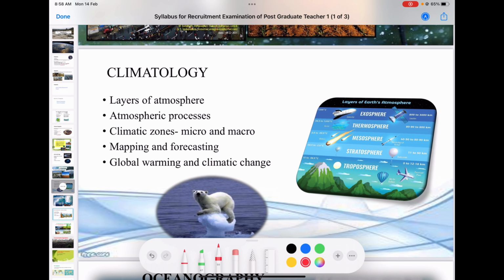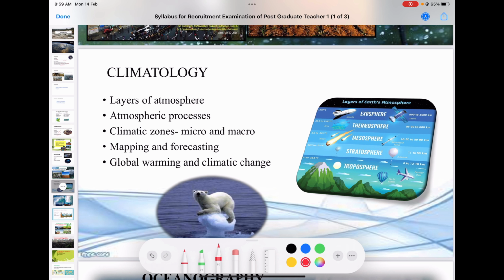We want to go into detail on how these climatic zones have been generated in this particular space. We want to study winds, movement of wind, different kinds of winds. All this will come in climatology. Then mapping, how mapping is made, how forecasting works, if there are chances of rain, how we can say that, how we can study the climate map, all this will come here.